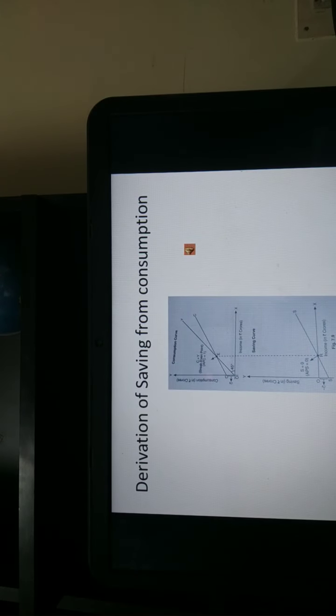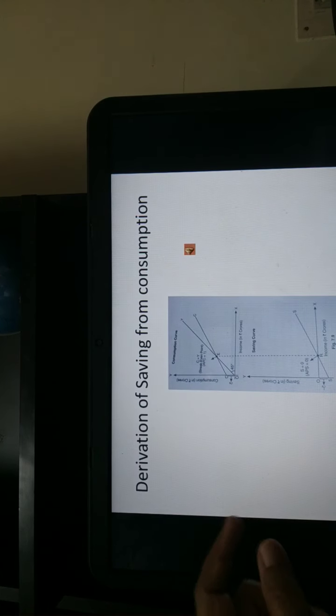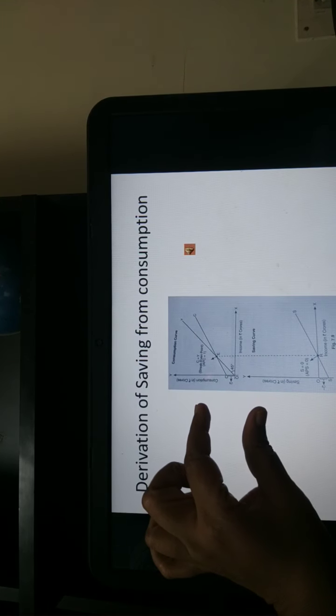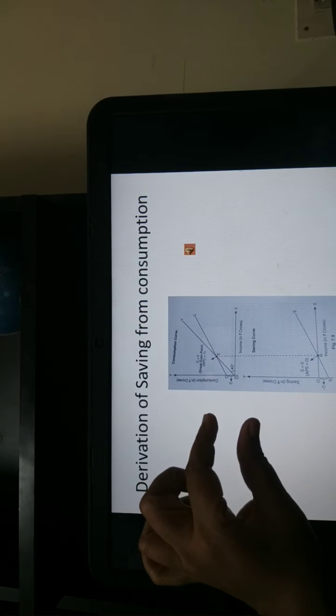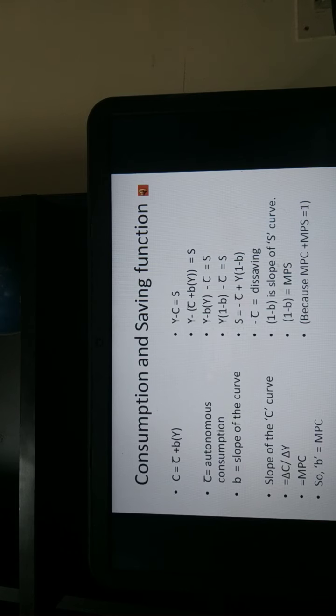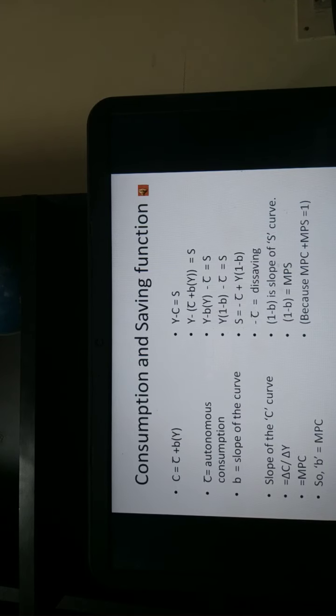Also, you are aware that when y is equal to c, that is the break even, or the zero saving point. Now take up this distance OC along the y-axis. In the first panel of the diagram, OC is the autonomous consumption, right? If that is the autonomous consumption, then to the same extent, you see that there is going to be dissaving shown.